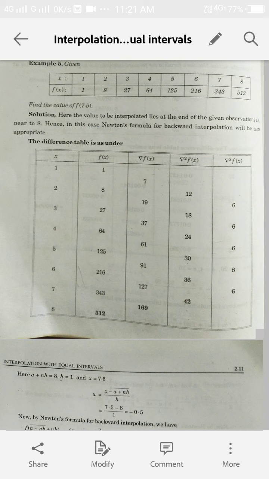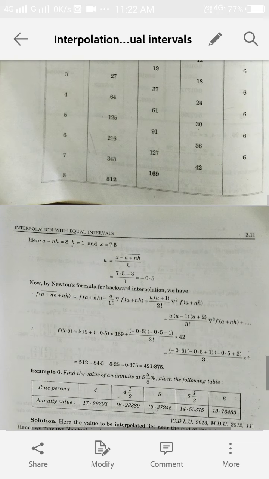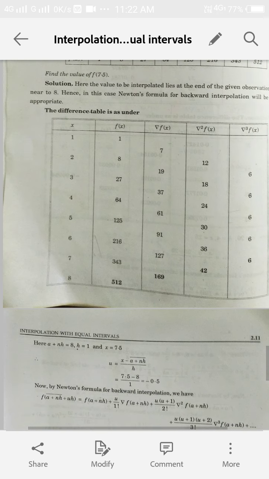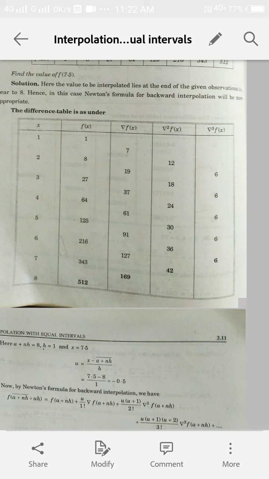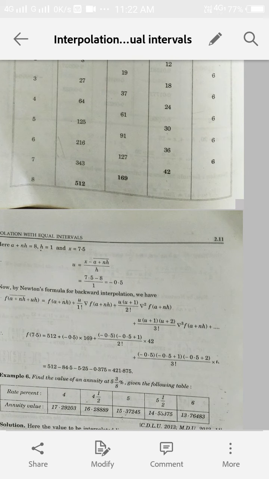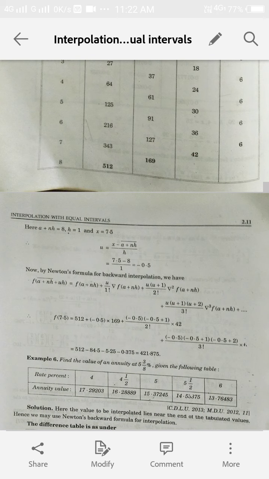Now we construct the second backward difference and again the third backward difference, and we see that all the values in the third differences are 6. So in our fourth difference, that comes out to be 0, so we don't take it. Now in the forward difference table, we use the values in the formula from the beginning, but in the backward difference table you see that the values at the end are bold, so we use these values in our formula.